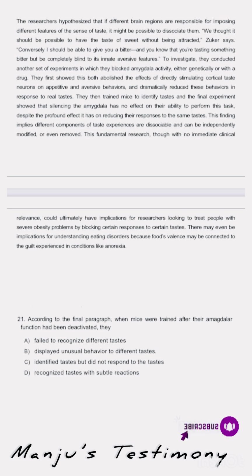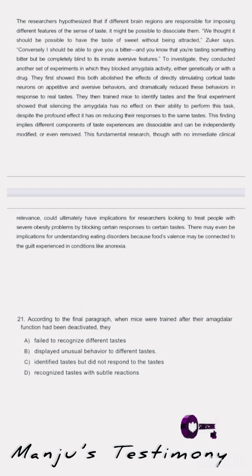Then the next option is B, displayed unusual behavior to different tastes. Did you read any sentence mentioning that the mice displayed unusual behavior while they tasted something? No, we did not read anything about unusual behavior, right? So now we can eliminate option B also. Then we move on to option C, identified taste but did not respond to the taste. Is that correct? No way, right?